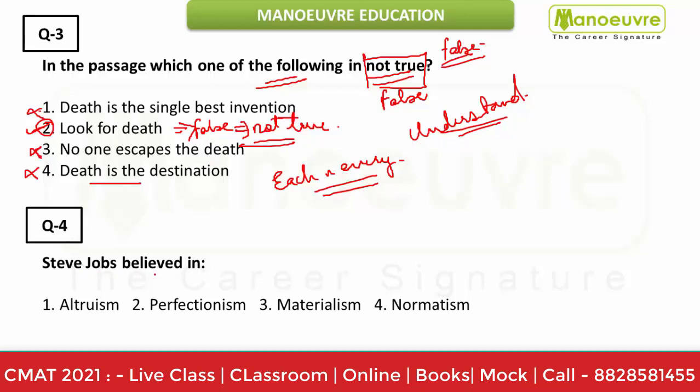Steve Jobs believed in altruism, perfectionism, materialism and normatism. It is clearly mentioned in the paragraph that he was a perfectionist. Because why? He couldn't even buy furniture because he was not sure what to buy. So altruism, he was not at all materialistic, guys, so this is also not my correct answer, and he was not at all normatism. The word perfectionism is perfect when you want to describe Steve Jobs.